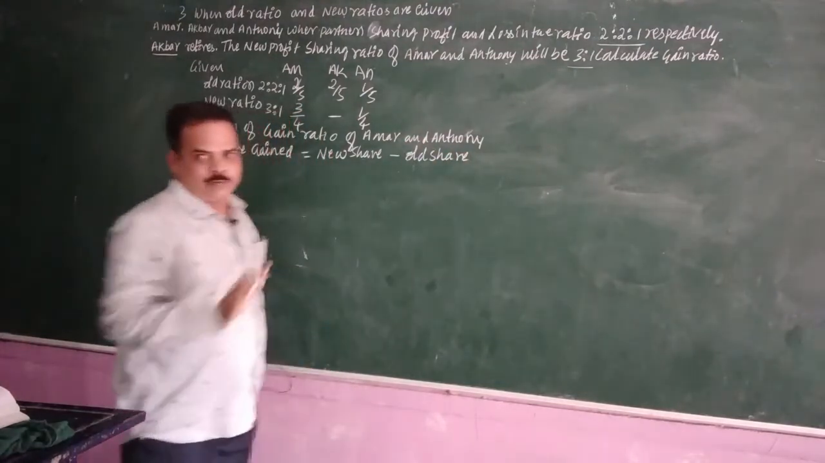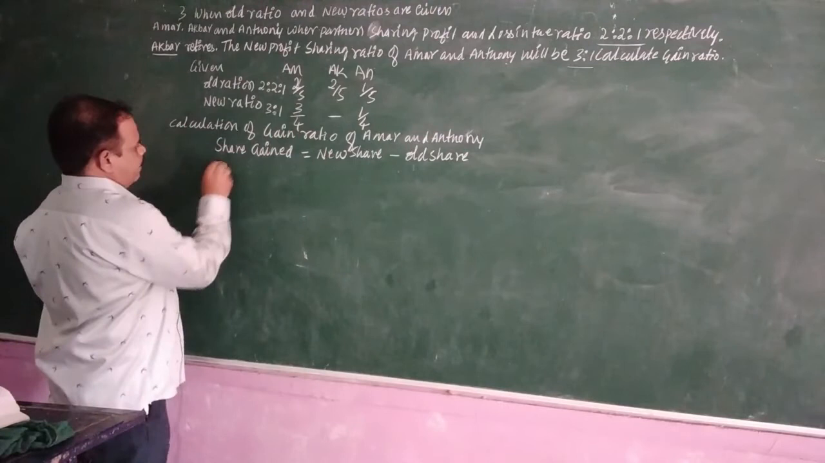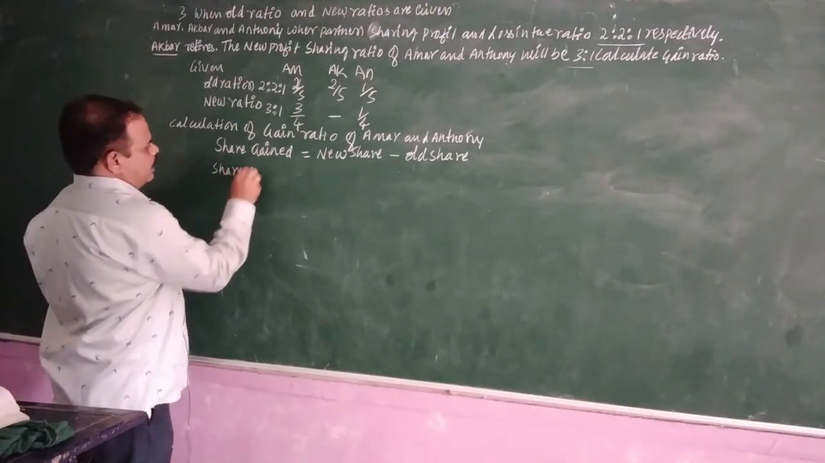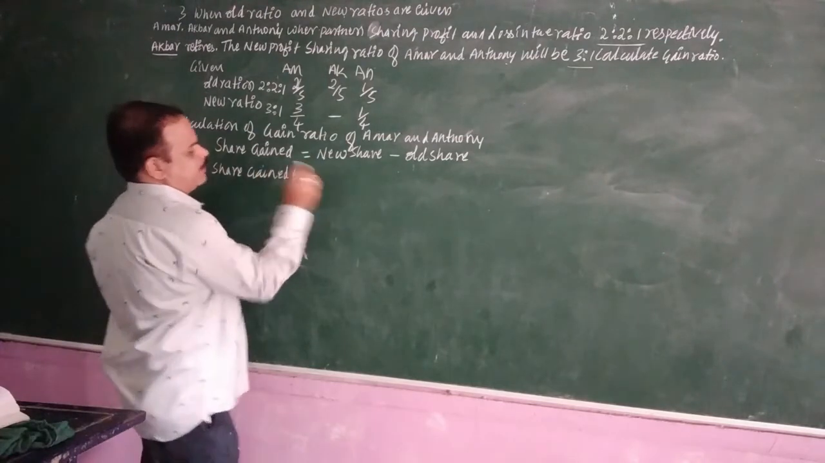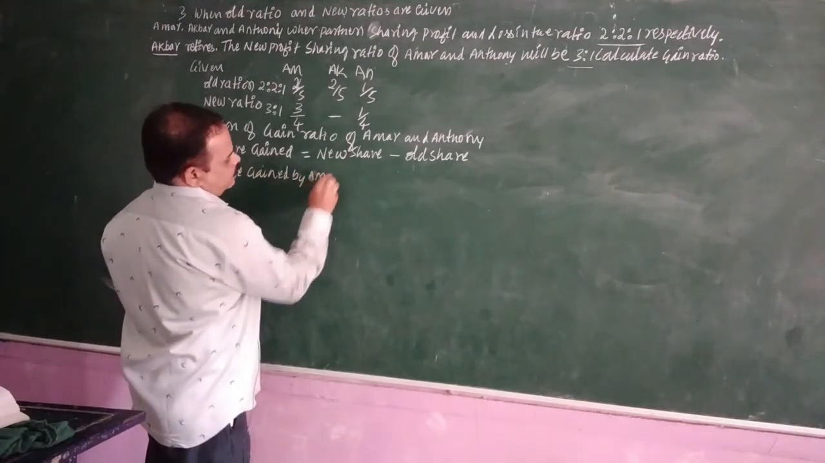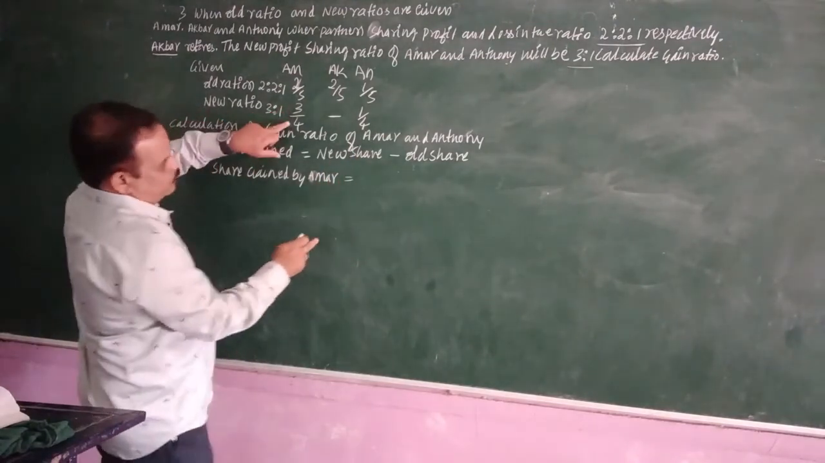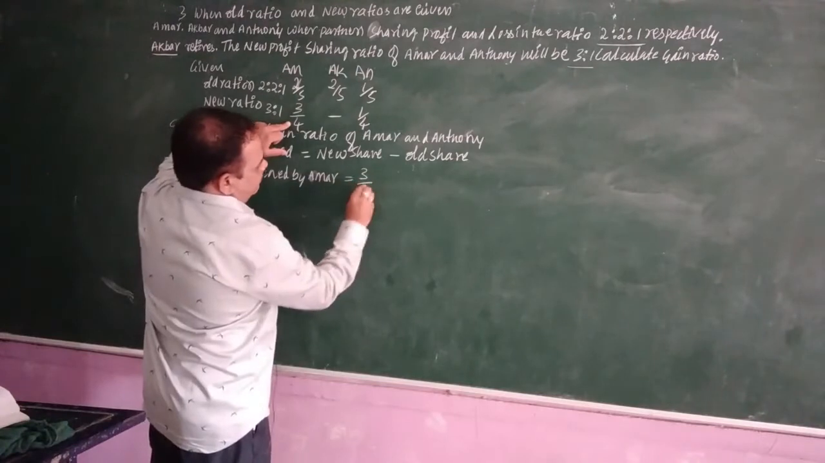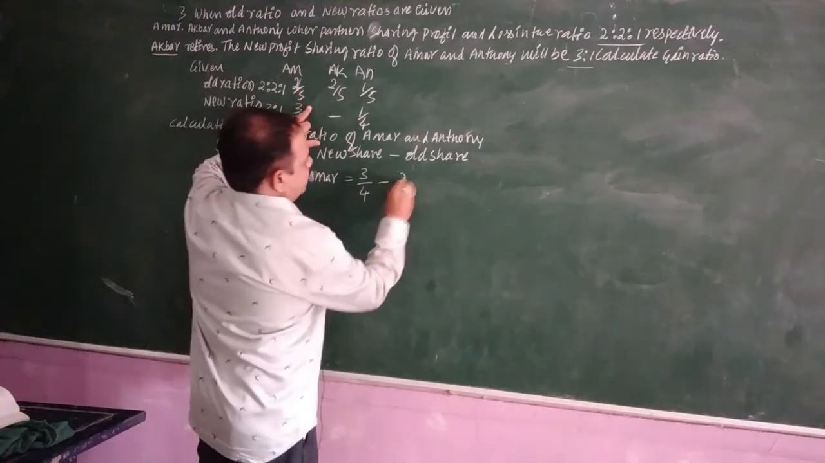That is the share. Then the share gained by Amar is equal to, what is the new share? 3 by 4, minus old share 2 by 5.